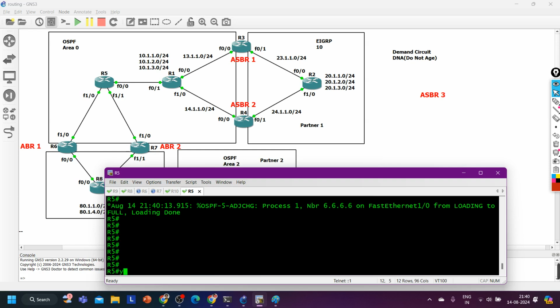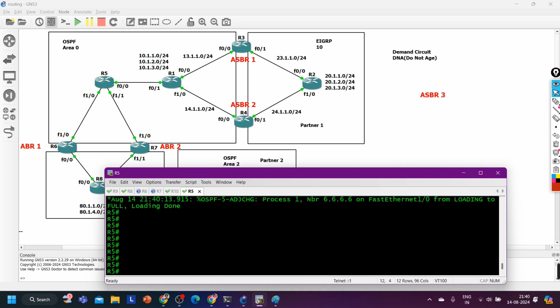In real time you will not be allowed to run this command, clear ip ospf process, because if I run this command, OSPF breaks the neighborship. Whenever the router breaks the neighborship, it will form the neighborship again. It will perform lots of encapsulation and decapsulation, create the database, generate the LSAs, run the SPF algorithm, and calculate the routing table, right?